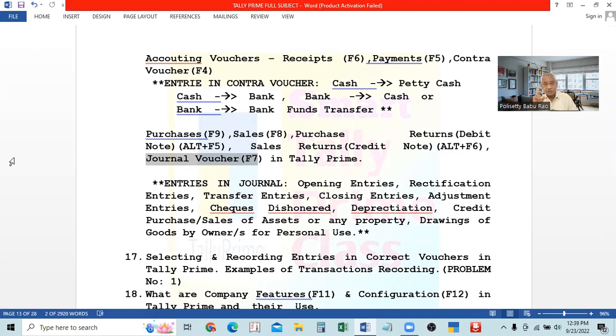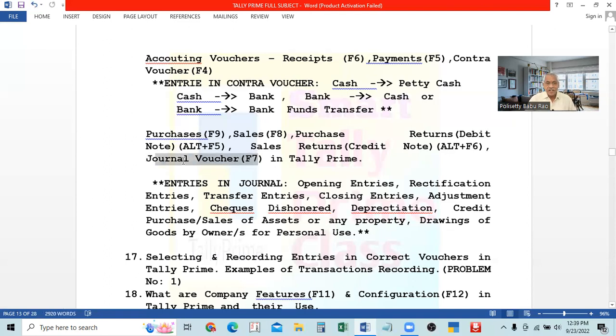is to be recorded in the journal. They are called books, they are not vouchers. So in that case, this also becomes one of the subsidiary books. That's why it is called journal proper. Here in Tally, this journal voucher is nothing but journal proper. That is F7, F7 is the key.